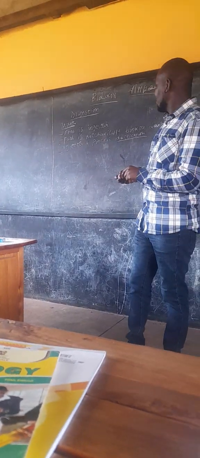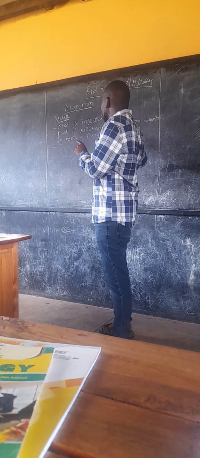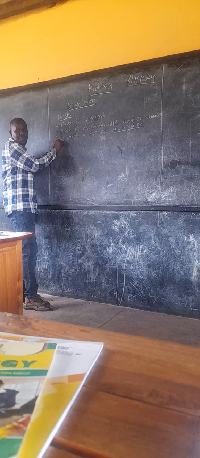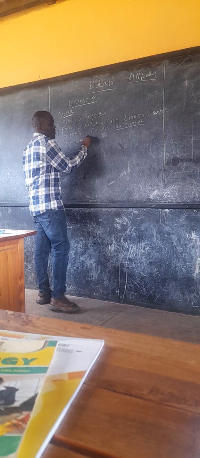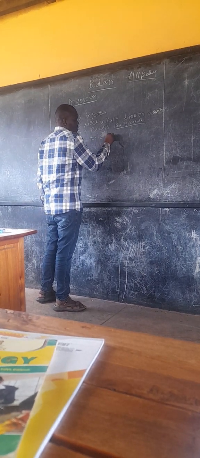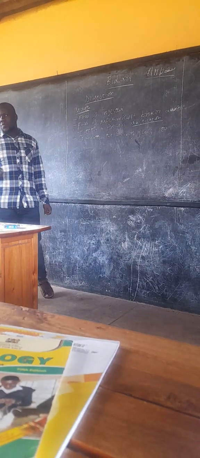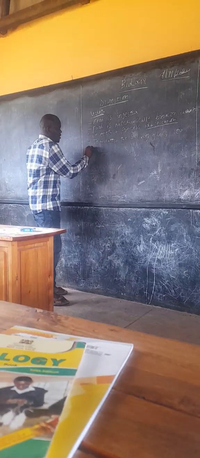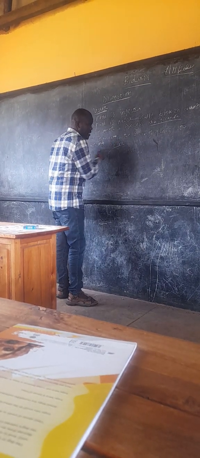Because we have done some mechanical breakdown, the importance of this one is to increase the action of the digestive enzyme, right? But now we are saying that the masticated food stimulates the salivary glands. To do what? A gland cannot produce, it secretes. A gland will always secrete. To secrete what? Saliva, right?